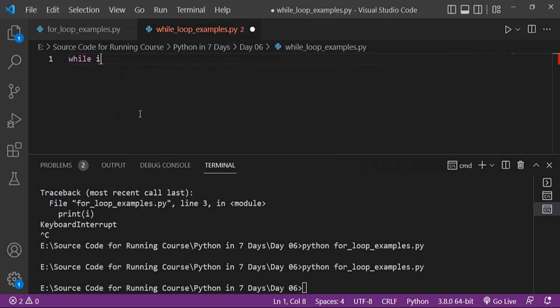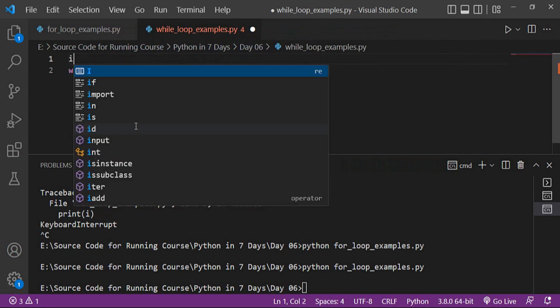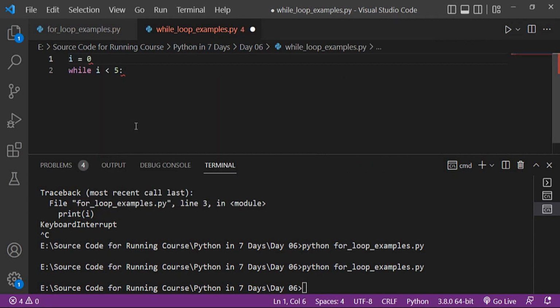First of all, this is a while, and here you have to make a condition. For example, i should be less than 5. Now I initialize i, for example, starting from 0. The initial value of i is 0, and it should display numbers up to 4 because the maximum number should be less than 5. Now I want to print i.